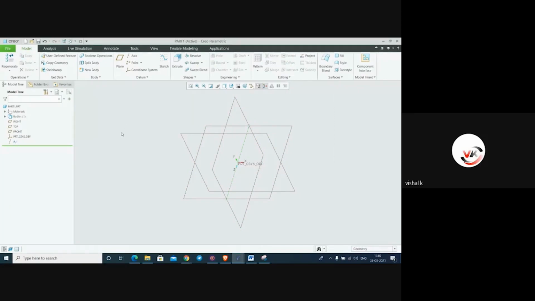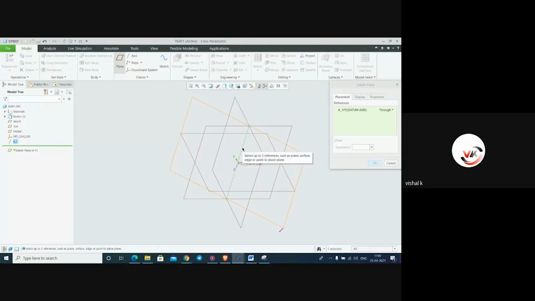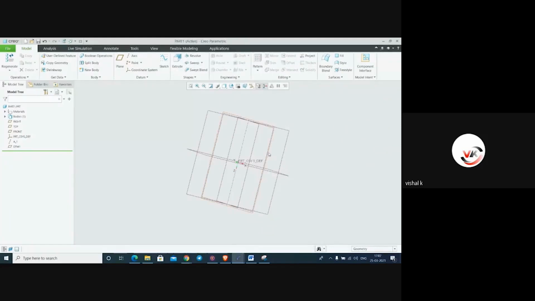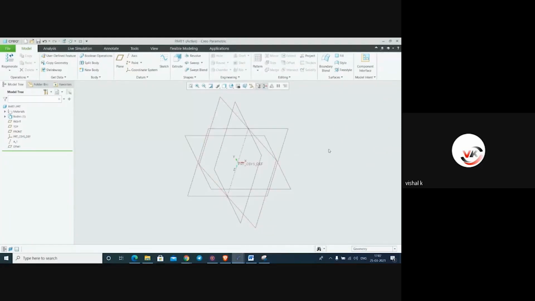From here, we can make a slanted plane. Just click on the axis, and along with this plane, we have to maintain an angle. So select this plane and whatever angle we require, you just change it. Just say OK. Control D, default orientation. Now see, we have created a slanted plane here.